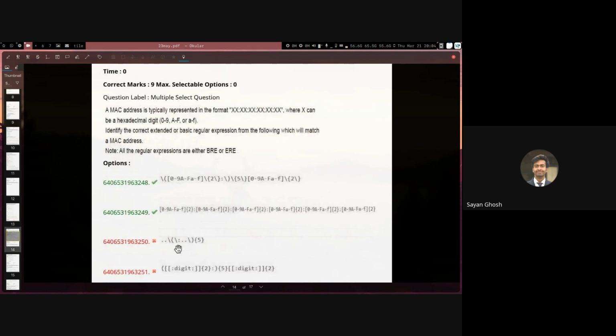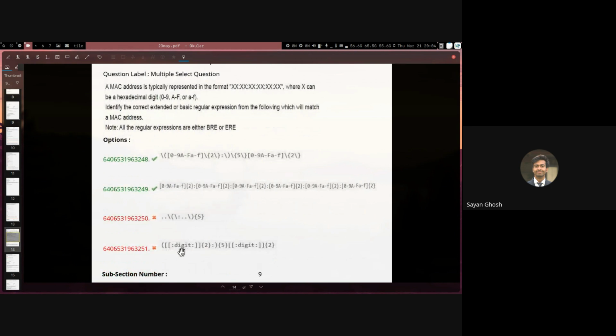The third one is obviously not correct because, as you can see here, we are simply saying any 2 characters, then a group and colon, and then any 2 characters 5 times. The hexadecimal has to be exactly 0 to 9 or A to F and not any character, so any other letter is not allowed. That's why this one is incorrect. Similarly, the fourth one is using digit, whereas hexadecimal can also contain A to F, so digit is not correct. That's why the fourth one is also incorrect. If this was xdigit, then it would be correct, because xdigit is also a way of mentioning 0 to 9, A to F, a to f.